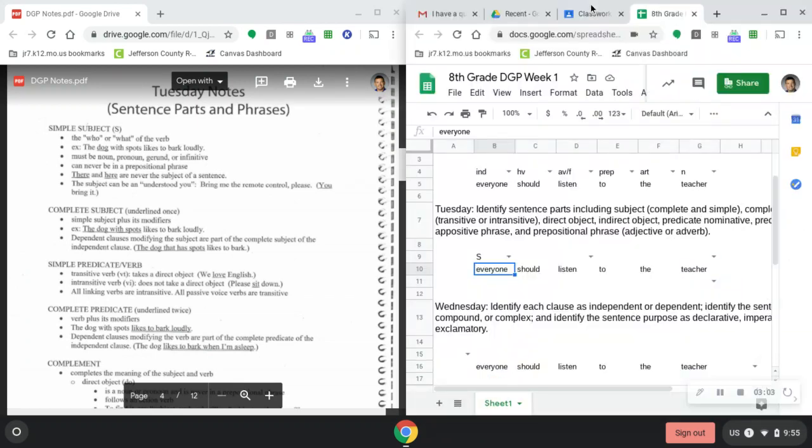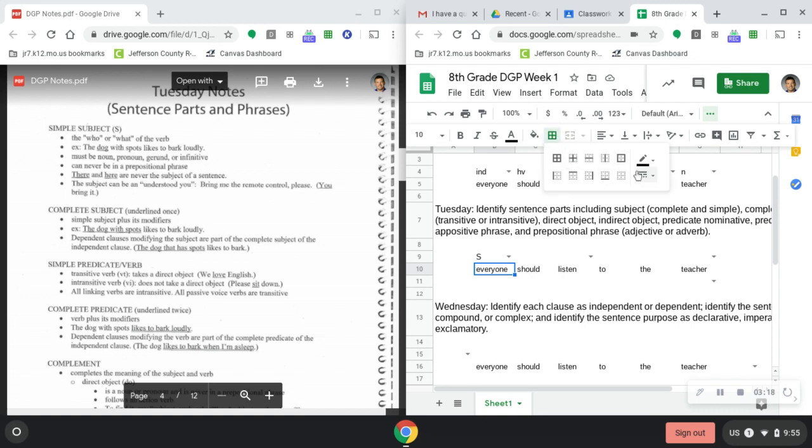Sorry, I'm trying to get my DGP back there. So I'm going to hit these three buttons again and go to borders, or as a student said, the waffle, the one that looks like a waffle, but it also says borders underneath. I'm going to click on borders, make sure that it is single underline, and hit the bottom border. Once I click off of it, we have a single underline.